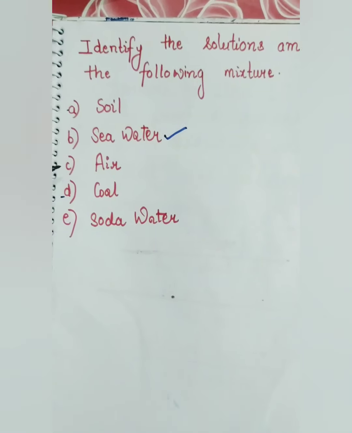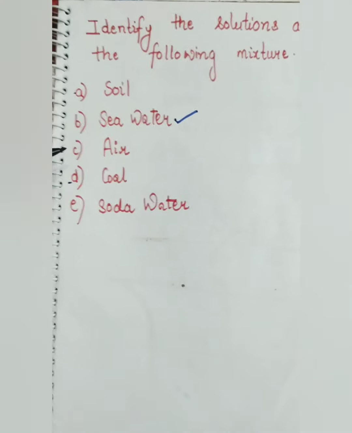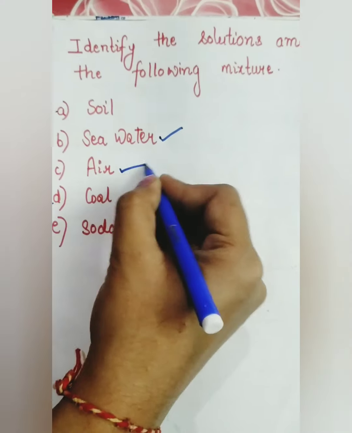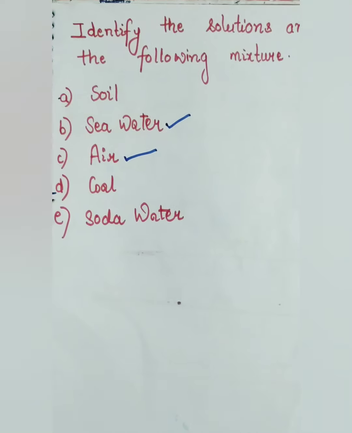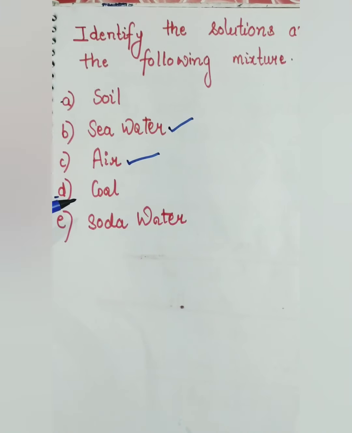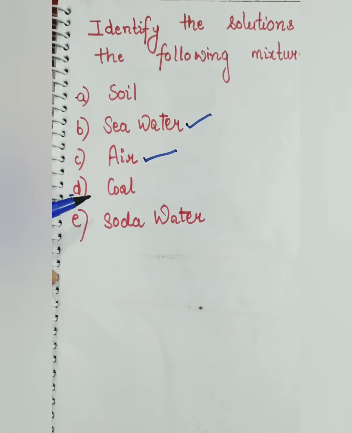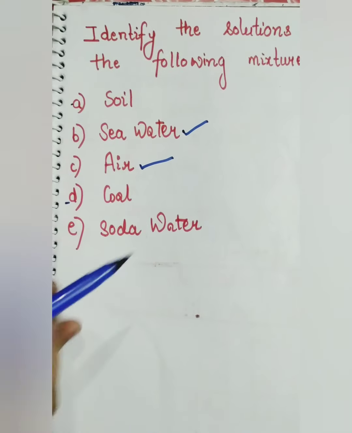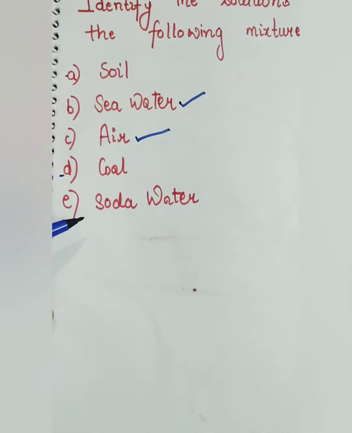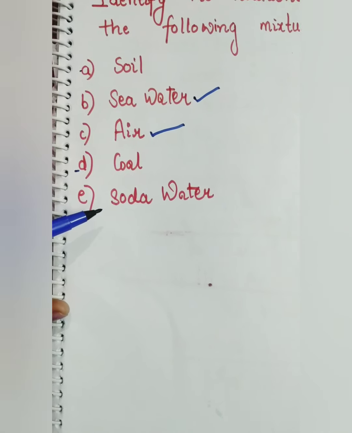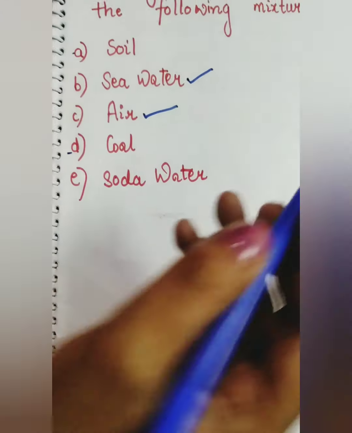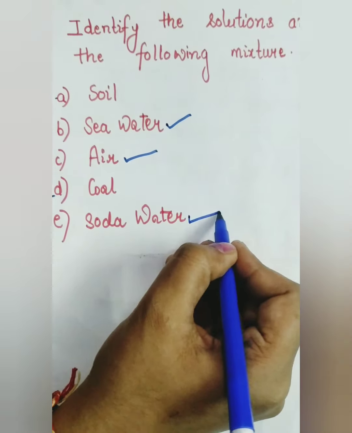The next option is air. Air is also a homogeneous mixture. If it is homogeneous, then it is a solution also. The next option, coal. Coal is a heterogeneous mixture of sulfur, carbon and moisture. So this one is wrong. The last option, soda water. This is also a homogeneous mixture of carbon dioxide and the liquid as a solvent. So this is also right.